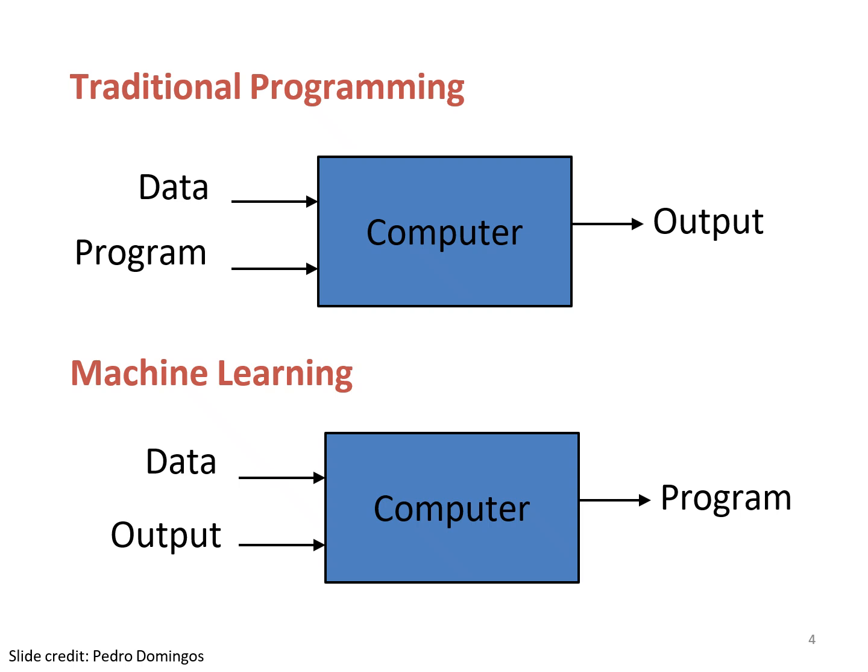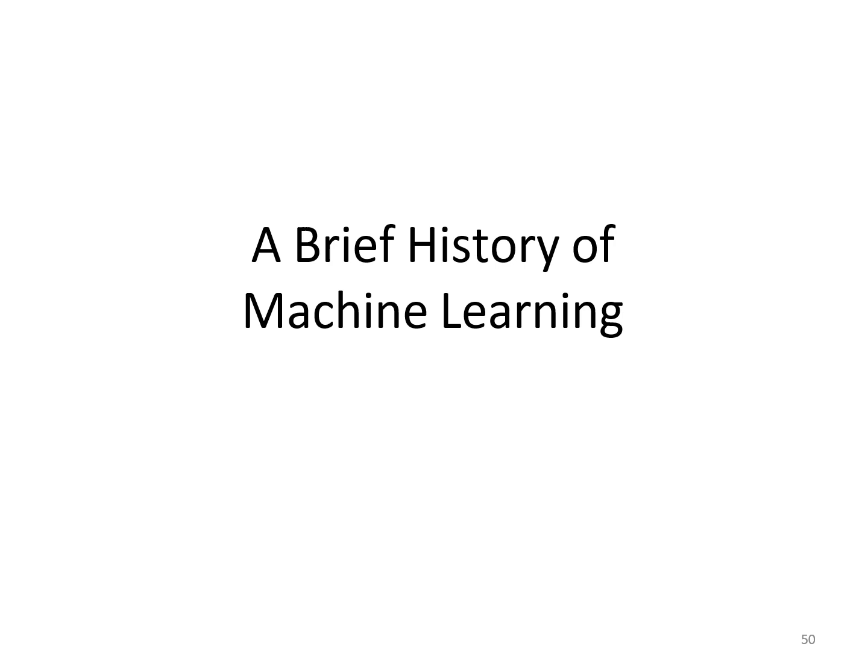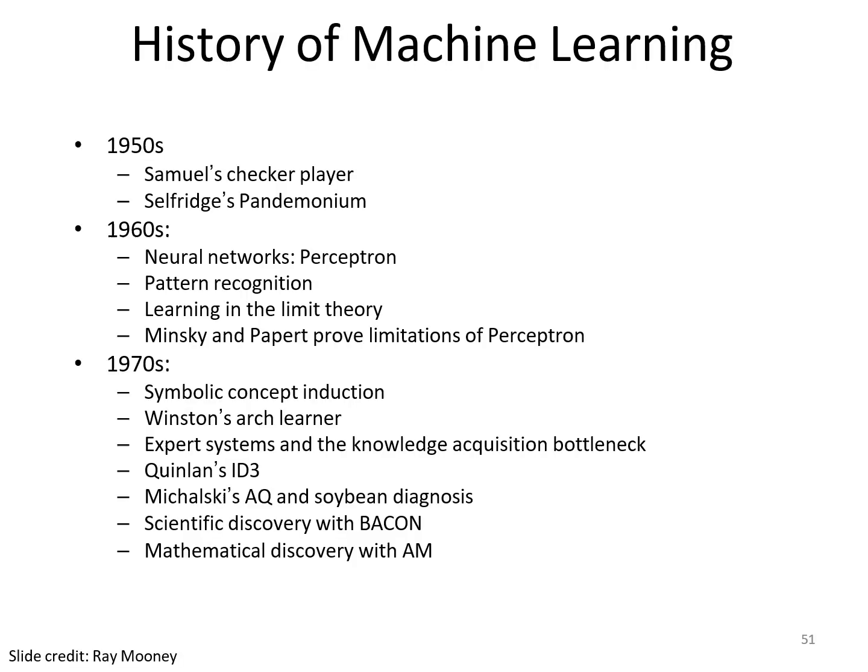And the next slide is going to define the history of machine learning. This is a brief structure of the history of machine learning. Machine learning was introduced with Samuel's Checkers player in the 1950s, and in the 60s the focus was on neural networks, pattern recognition and learning limitation theory. In 1970 some important techniques were improved, such as AQ and Winston's Arch learner with mathematical notations.